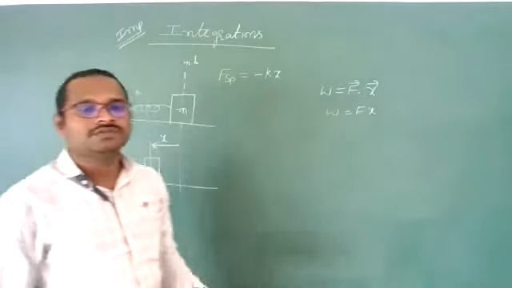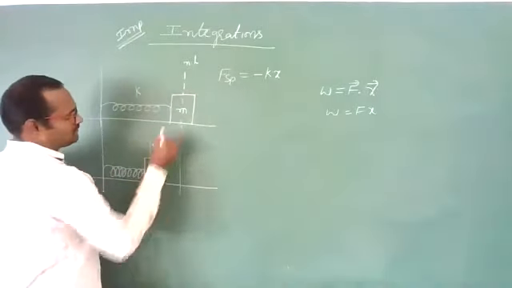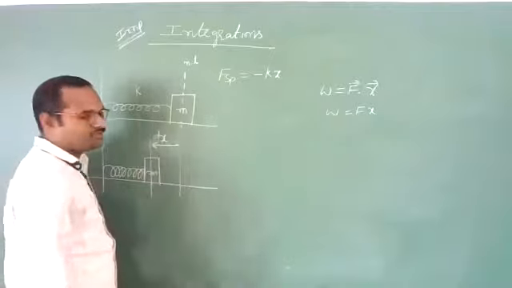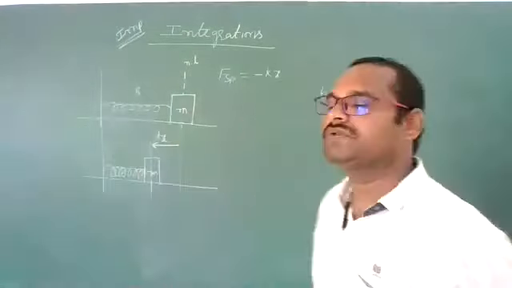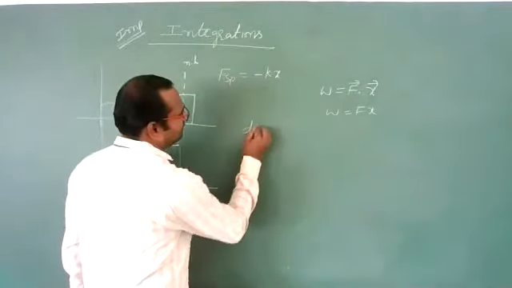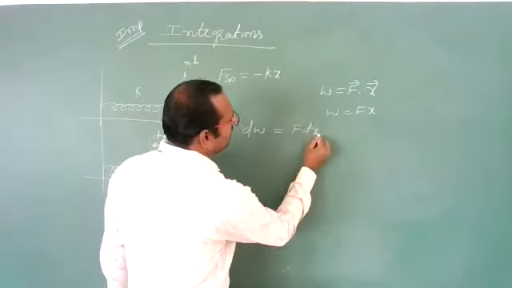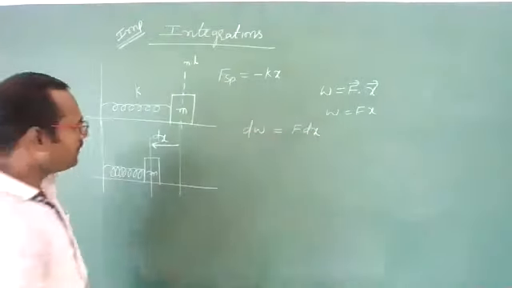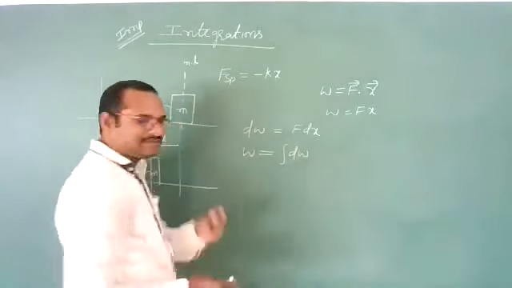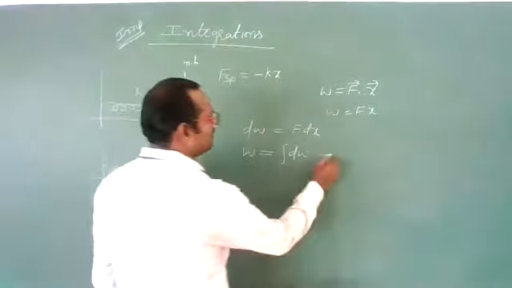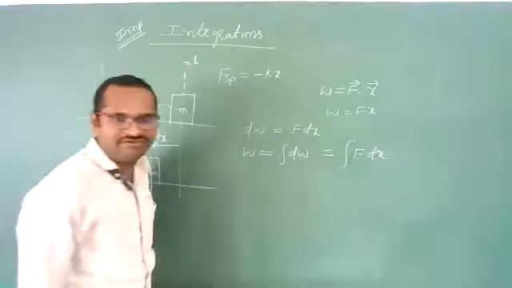It is variable. So in such a case, let us suppose you compress it by a small distance dx. Then for that small distance dx, how much work do we need to do? That work we call dW, which is equal to F into dx, a small amount of work done. Now, if you want the total work done, we need to add all those small works, means we need to integrate it.